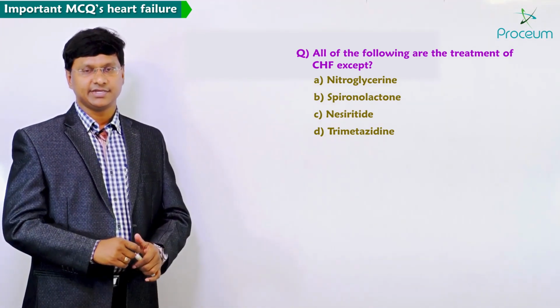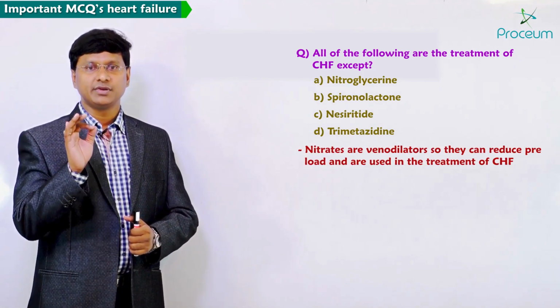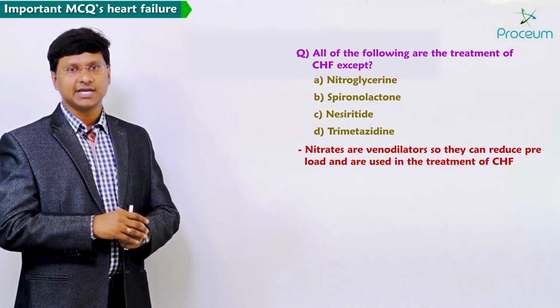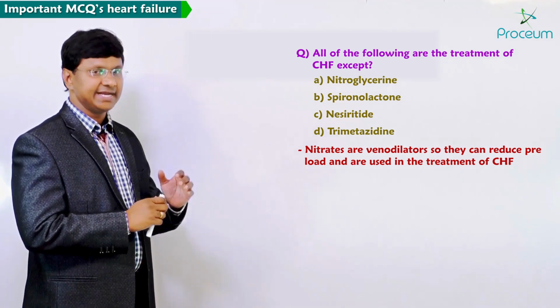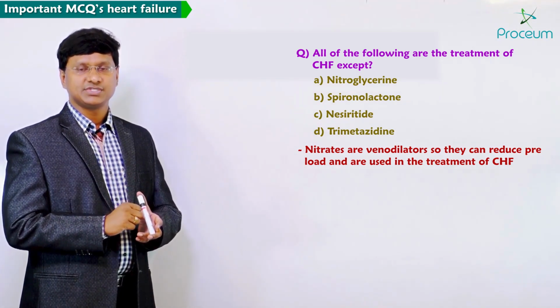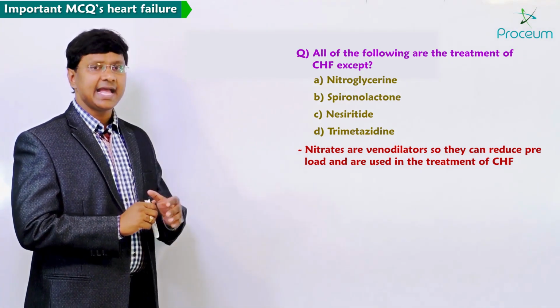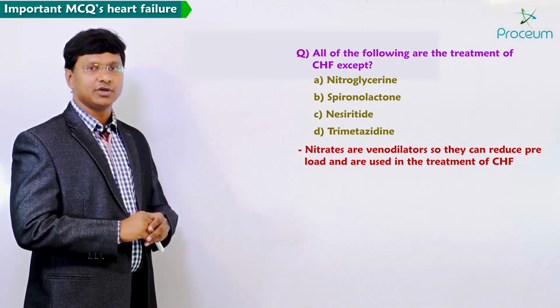Nitroglycerin, it is a nitrate. And what did I discuss? Nitrates are the drugs which will reduce the preload on the heart. Basically, nitrates are venodilators.